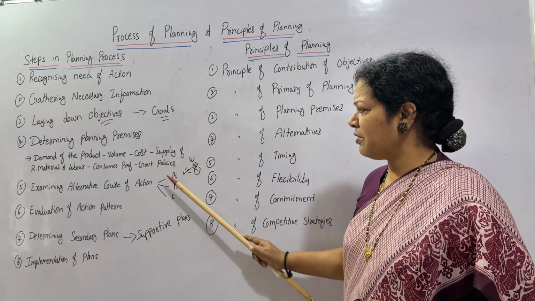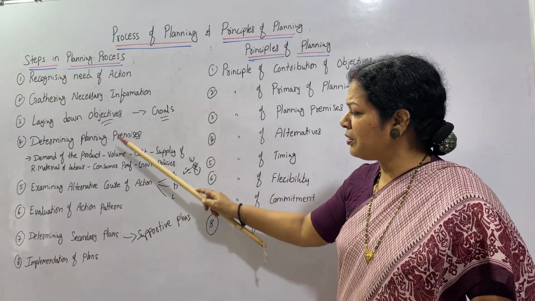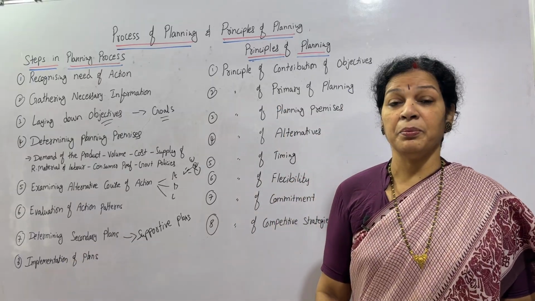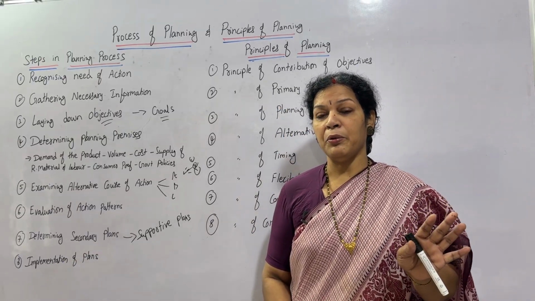Then after that, implementing the plans. Supportive plans are there, a course of action is there, everything we have gone through. Then lastly, what do we have to do? Implementation of the plans. In implementation of the plans also, we have to be very careful.